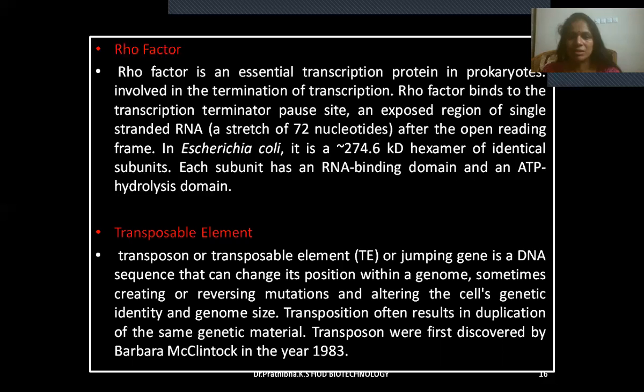Transposable element, or jumping gene, is a DNA sequence that can change its position within a genome, sometimes creating or reversing mutations and altering the cell's genetic identity and genome size. Transposition often results in duplication of the same genetic material. Transposons were first discovered by Barbara McClintock in the year 1983.